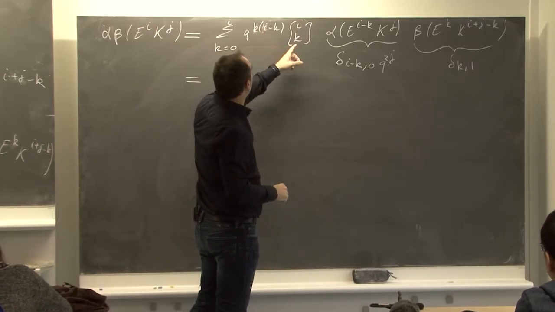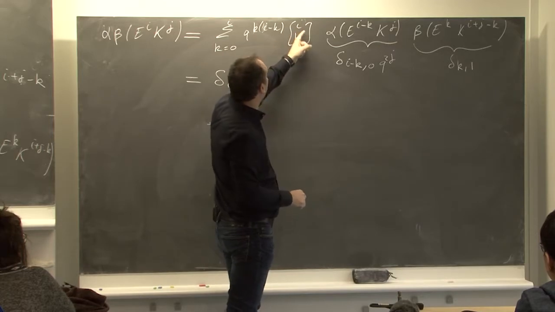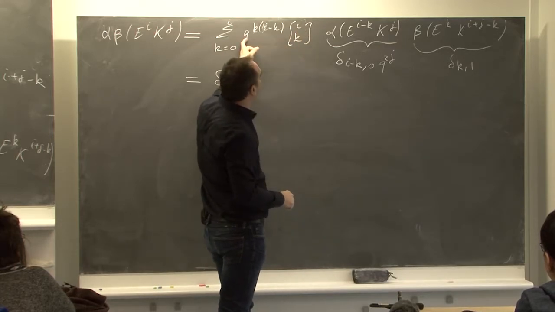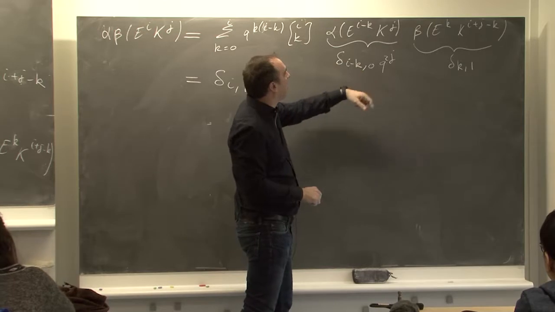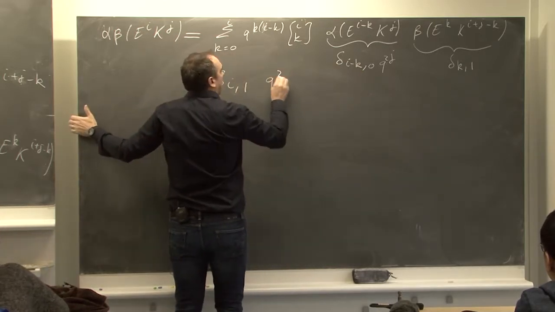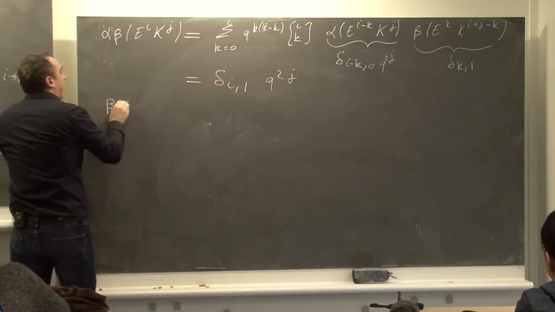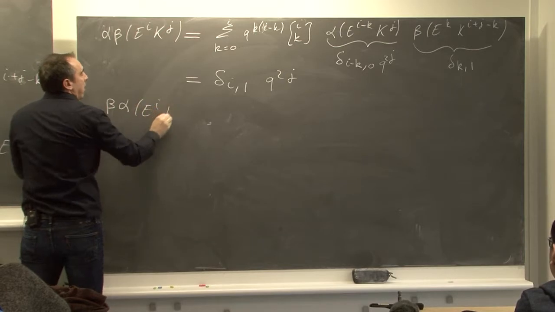So in this formula, i should be 1. Here we have 1. i and k are 1, so this is 1, this is 1. So q to g. And now we can compute beta alpha e^i K^g.